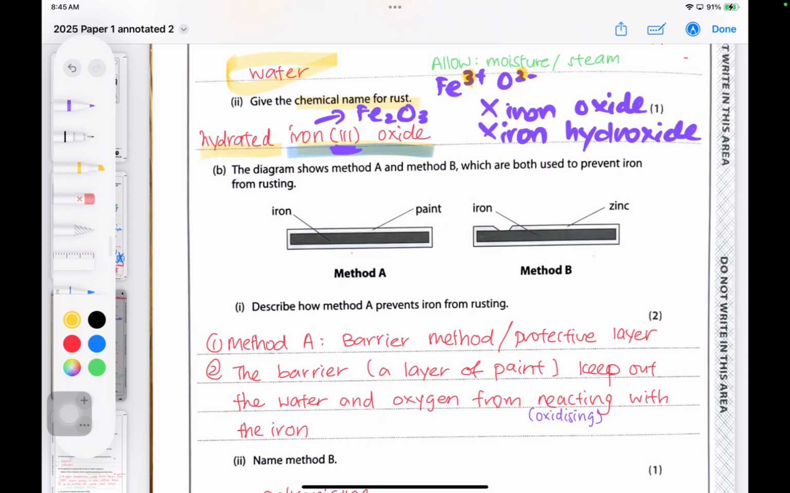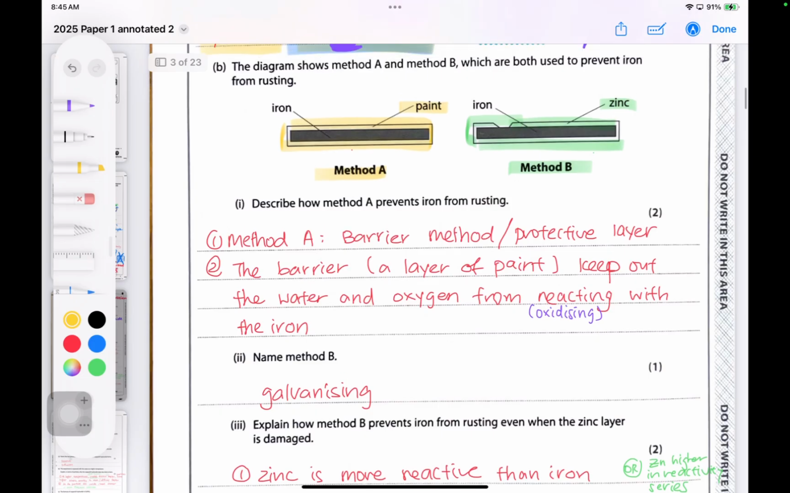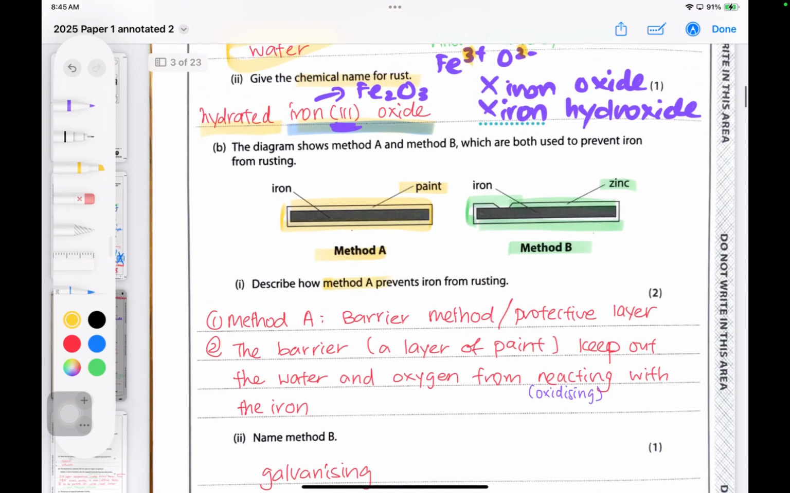We're going to look into the next part of the question. This question came out so many times. There are 2 methods here, method A and method B, so don't confuse them. Method B has a layer of zinc coated around the iron, and method A is iron in the middle, but we use paint to surround the iron. So method A is painting, and for method B, they'll ask you the name when you put zinc over it. That's galvanization, isn't it? Let's look into method A first, so it's not too confusing.